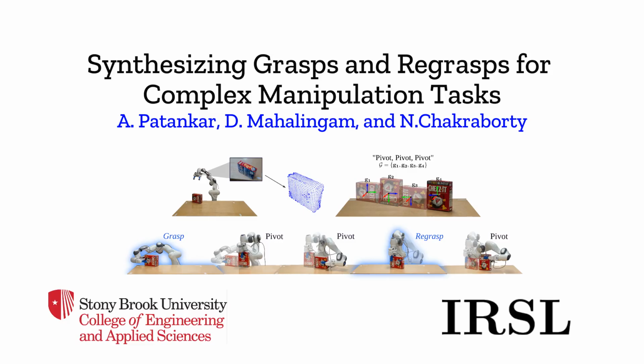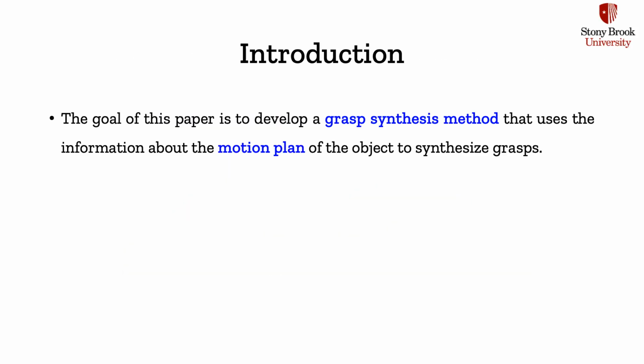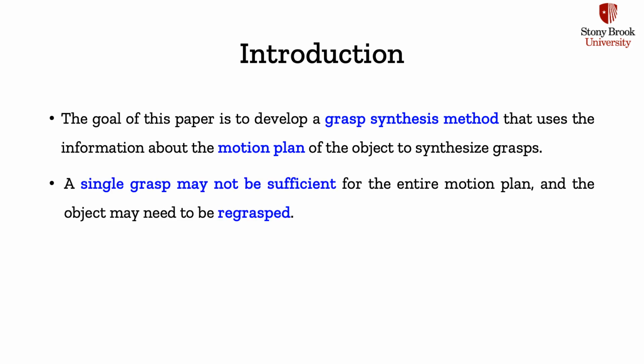This is the supplementary video to our paper. In this work, we develop a grasp synthesis method that uses information about the object's motion plan to synthesize grasps. While performing certain manipulation tasks, a single grasp may not be sufficient for the entire motion plan, and a need may arise to regrasp the object.